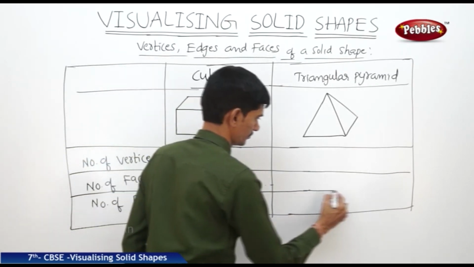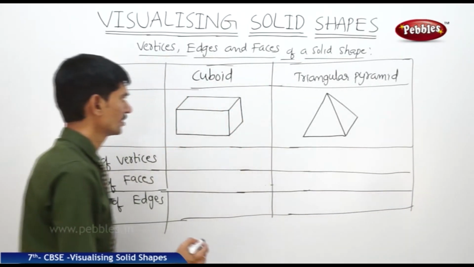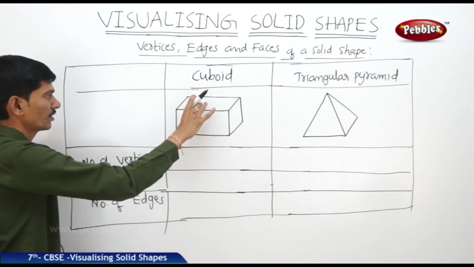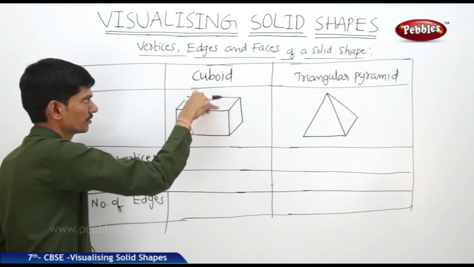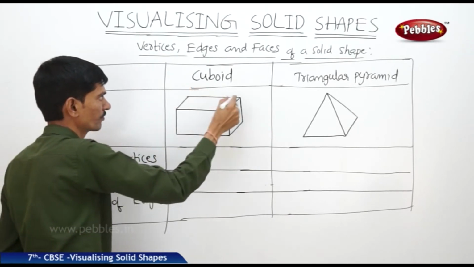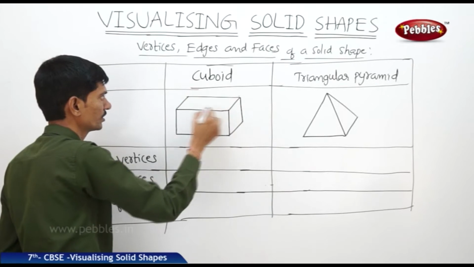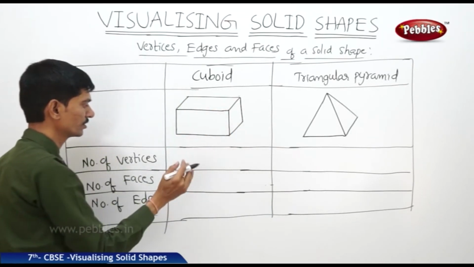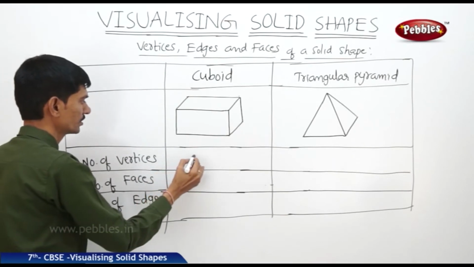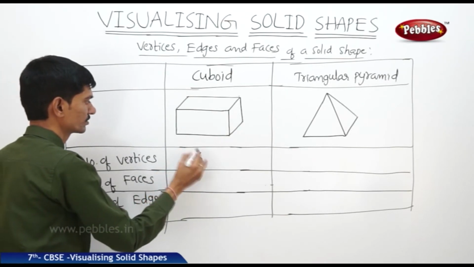Now how many vertices does a cuboid have? If you take the top face, it has 4 vertices, 1 2 3 4, and even the bottom has 4, so 4 plus 4, it has 8 vertices.